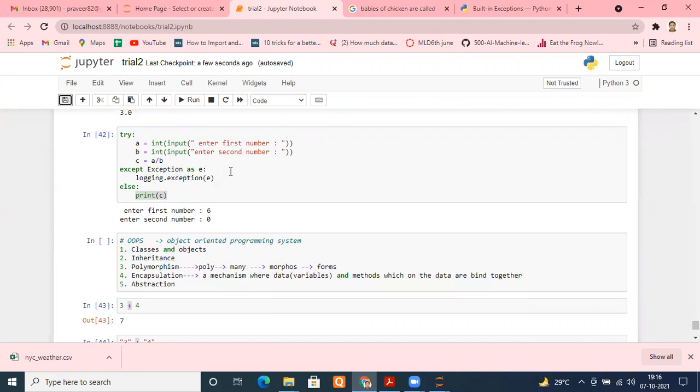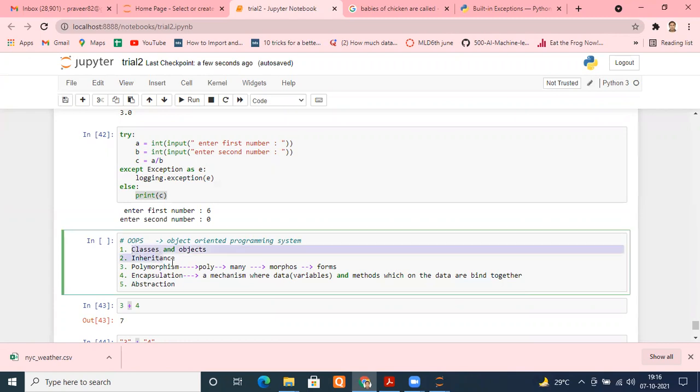Okay, so remember this question from an interview point of view. What are the properties of an object-oriented programming system? Remember these. It should support classes and objects, inheritance, polymorphism, encapsulation, abstraction. And at least you can explain somehow, in short, what are classes and objects, what is inheritance, what is polymorphism, what is encapsulation, what is abstraction.